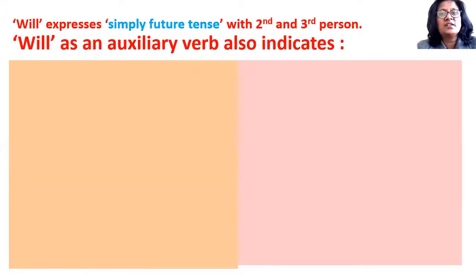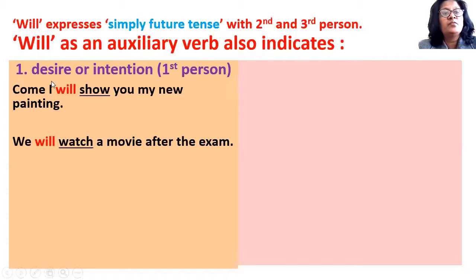So the next auxiliary verb is will. You must have studied in school that will is used to indicate future tense with second and third person. But will as an auxiliary verb indicates much more than simply future tense. Will is used to indicate desire, ichha, or intention, irada, with first person.